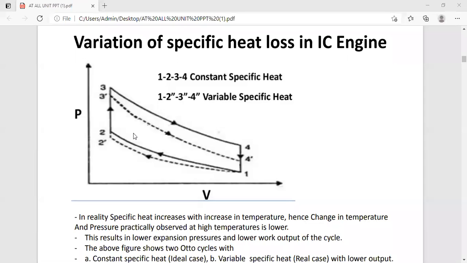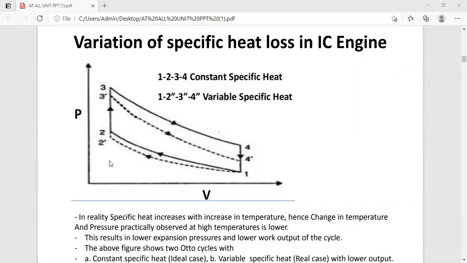Now, during the compression stroke, the value of gamma decreases with increase in temperature, due to which the actual temperature of gas after compression will be lower than the ideal compression temperature. So here you can observe process 1 to 2 dash, the actual compression process.